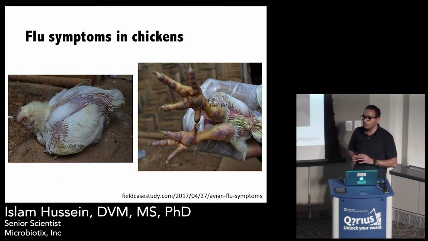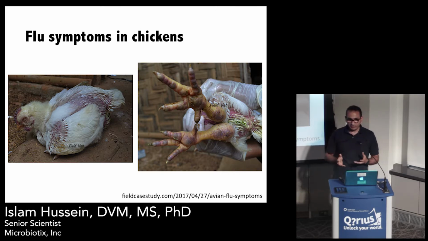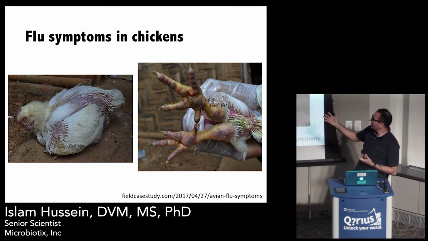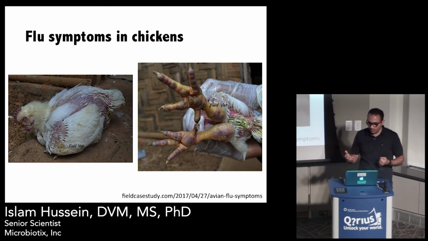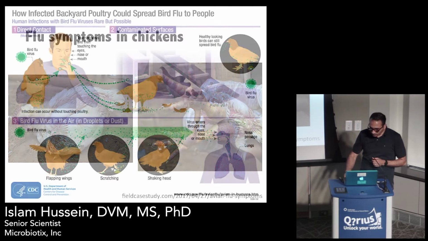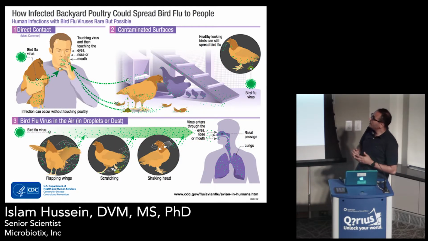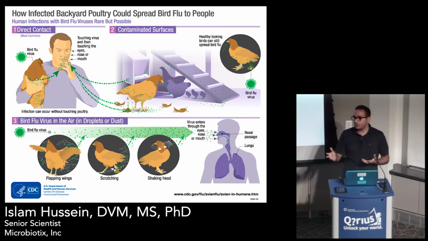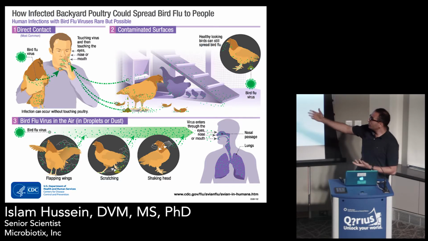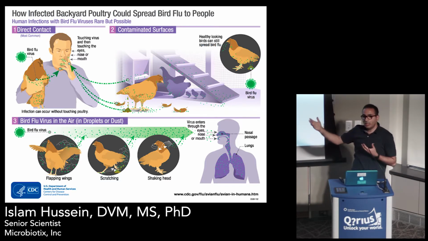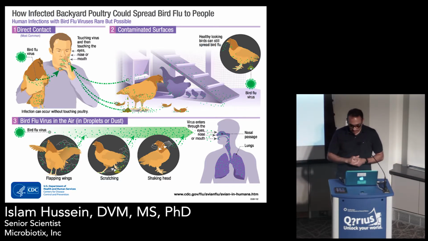In chickens, the symptoms are not very characteristic. It can be confused with several other viral infections of chicken. You can see swelling in the limbs, in the head, discoloration. Of course, there will be some respiratory symptoms, but it's very hard to diagnose for sure. In the chicken farm, infection of humans can occur through indirect contact. It can occur through touching of contaminated surfaces or through inhalation of droplets or aerosols carrying the virus particles.